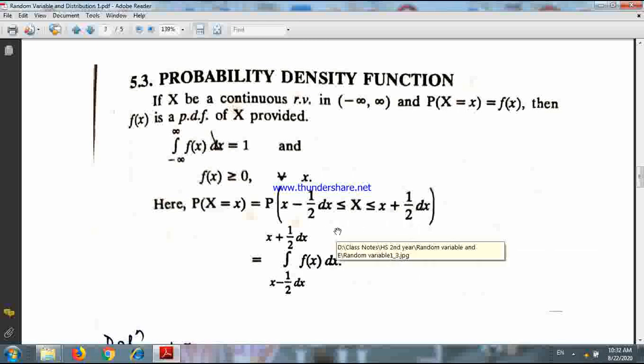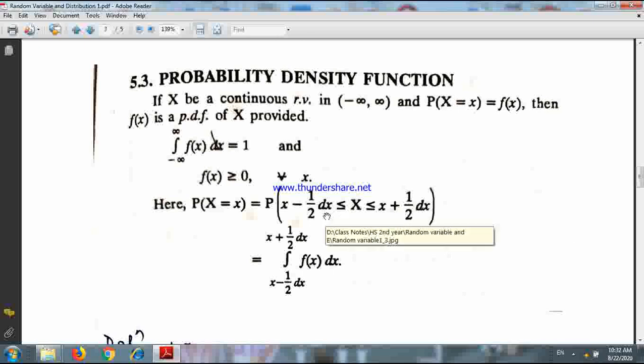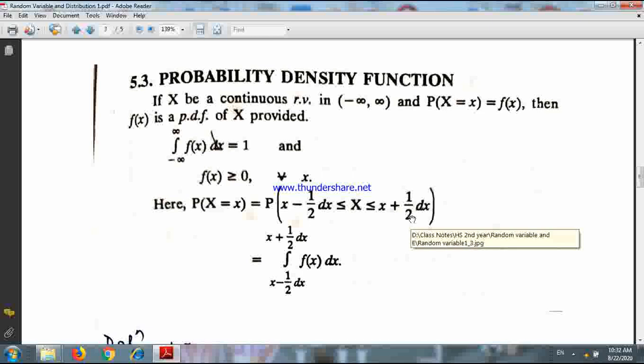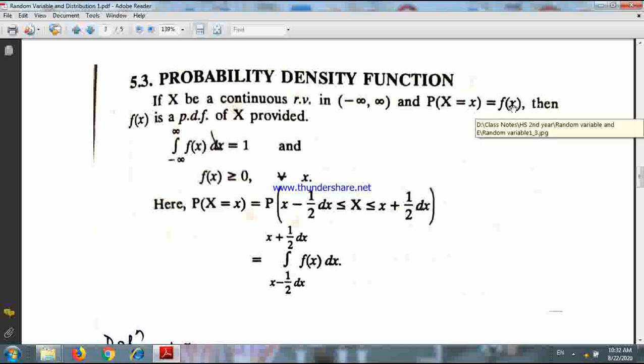What does it mean? dx means a small increment in the value of x. I am defining a little range, and this is represented by small f(x).